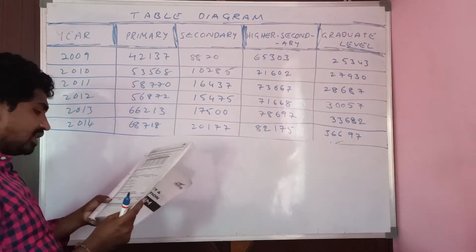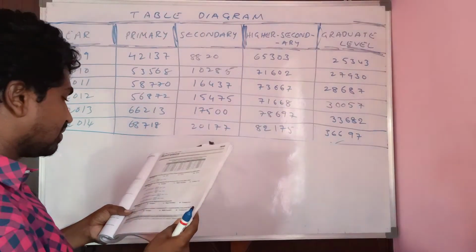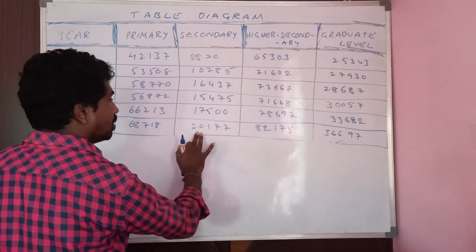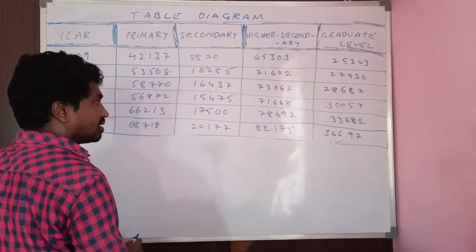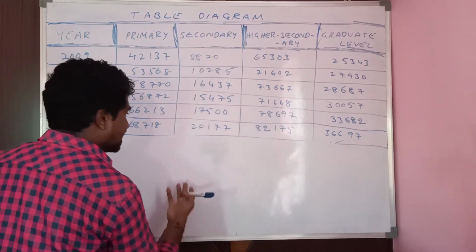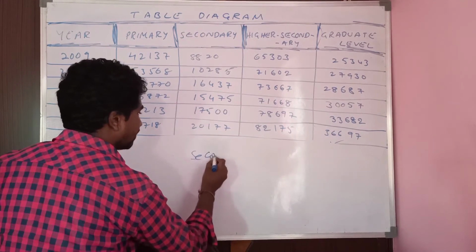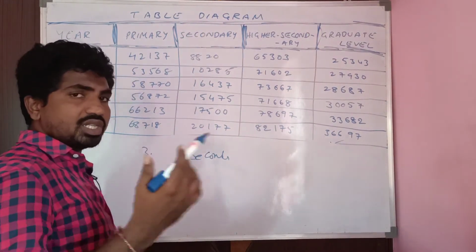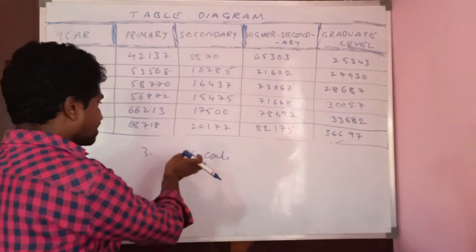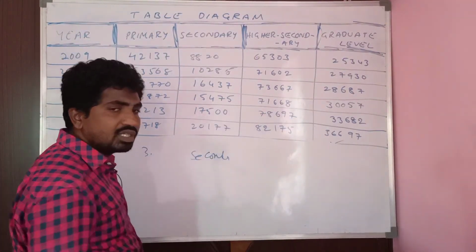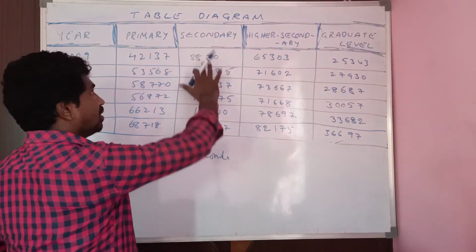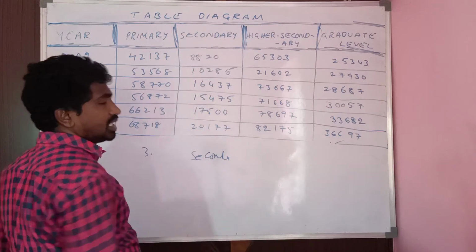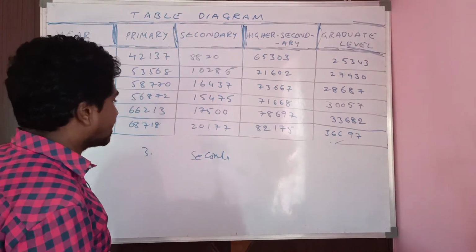He is asking highest. So here the difference is for which number? This is from 8,820 to 20,177. So here we take secondary. We have already solved in second question the growth percentage for each. So the growth percentage for secondary school textbooks is highest. So we take secondary.